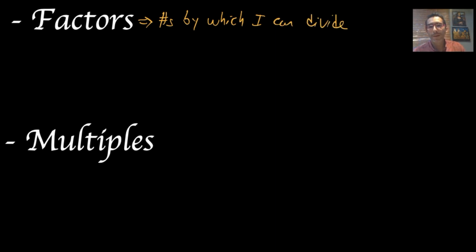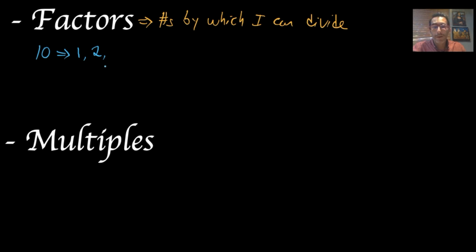All right, for example, let's talk about 10. So let's find the factors of 10. So I start analyzing. 10, can I divide 10 by 1? Yes, the answer will be 10. And when I say that I can divide, it's like I will perform the division and I will have no remainder. I'm going to have a precise and exact division. So 10 divided by 1, I can do it. So 1 is a factor. 10 divided by 2, I can do it because the answer is 5. I have no decimal, I have no remainder, so 2 is a factor.